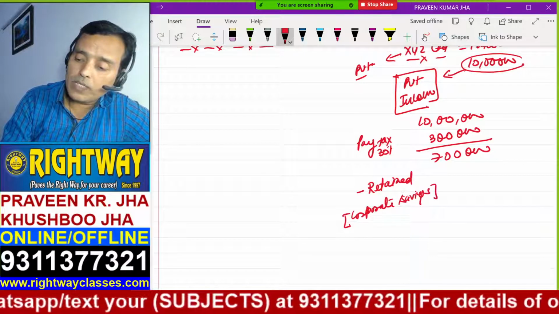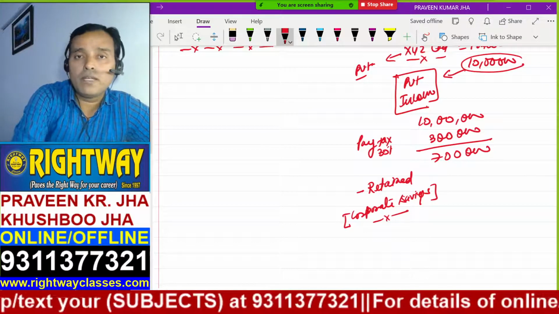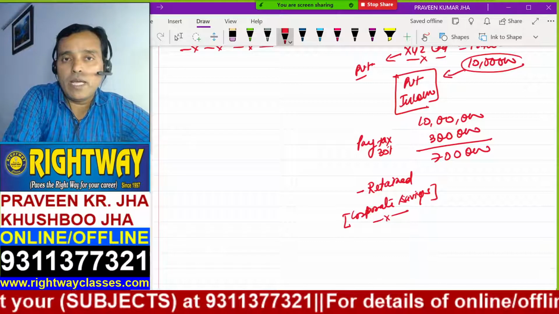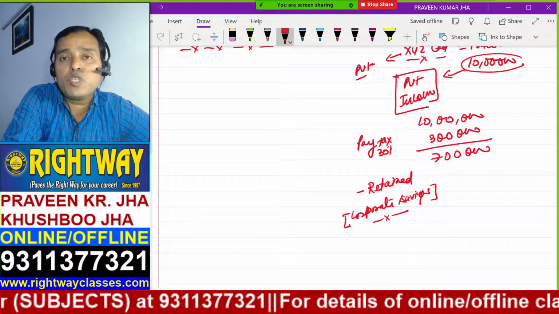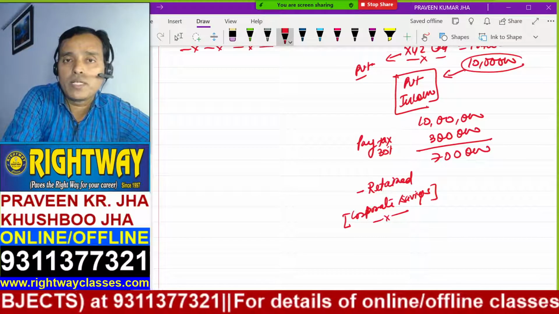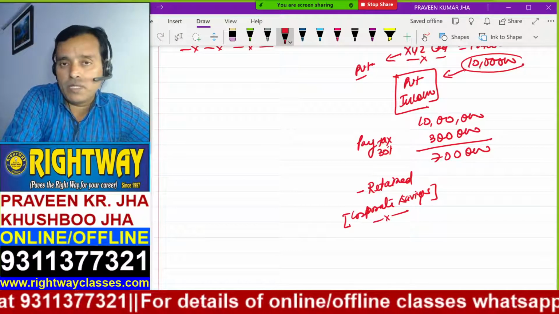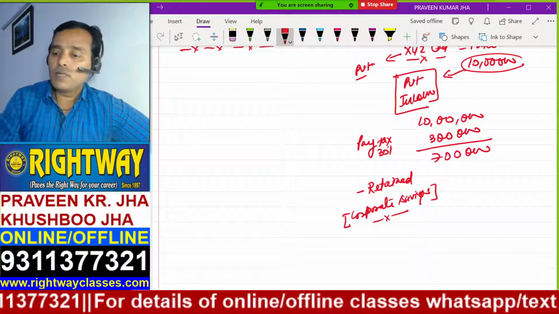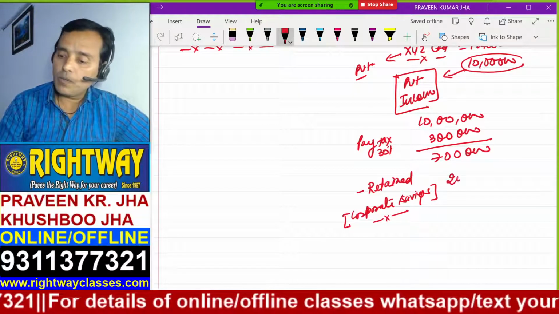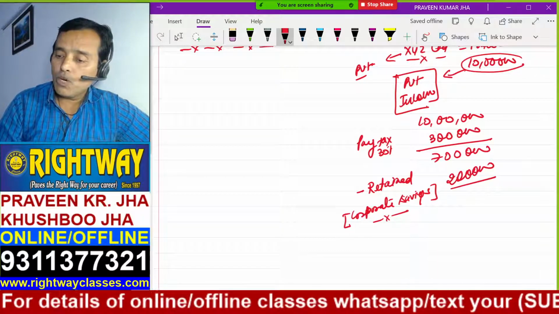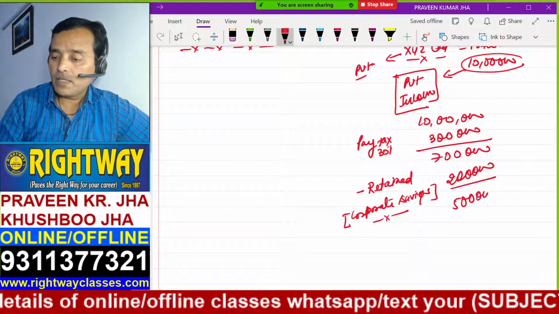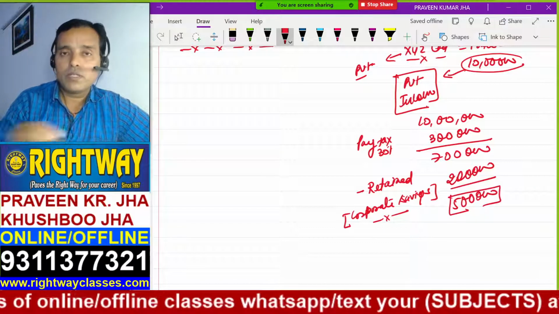That is called corporate savings. Why will the company retain? For future investment. Any company does not distribute 100% of earnings to the shareholders. Suppose the company keeps 2 lakh rupees. So how much is left lastly? 5 lakh.